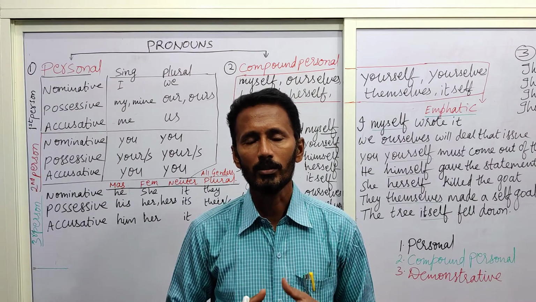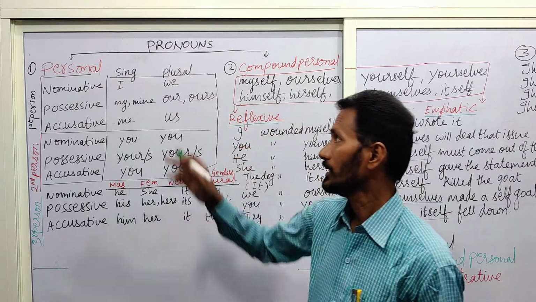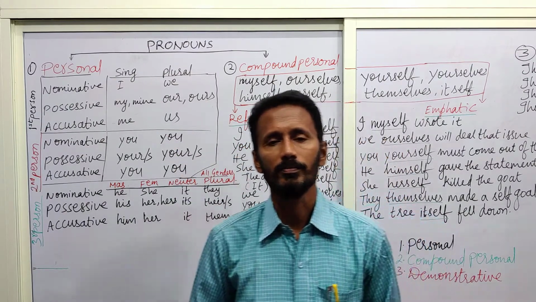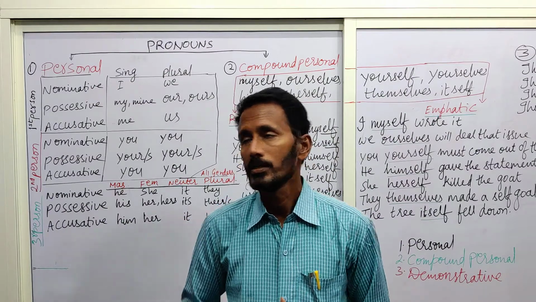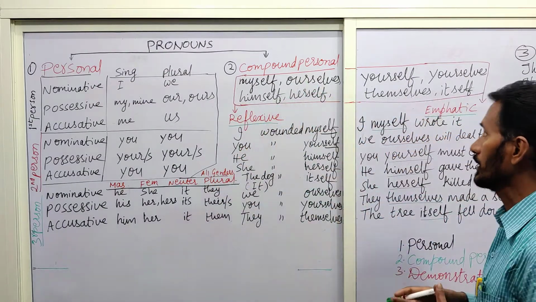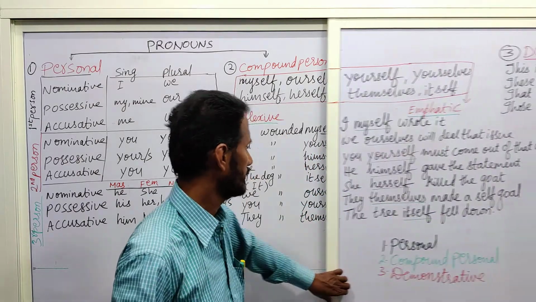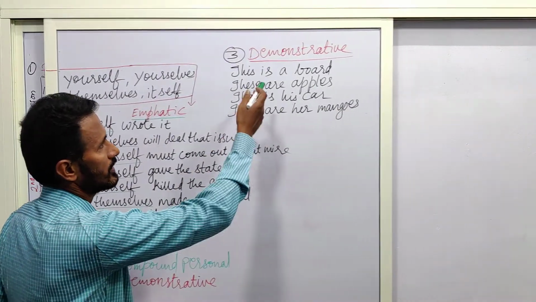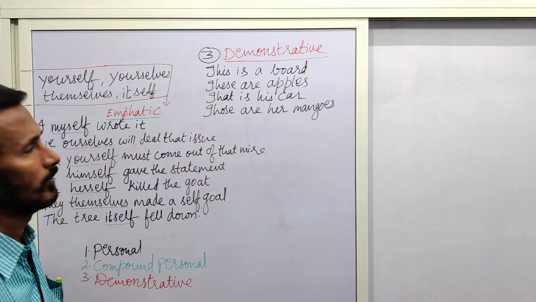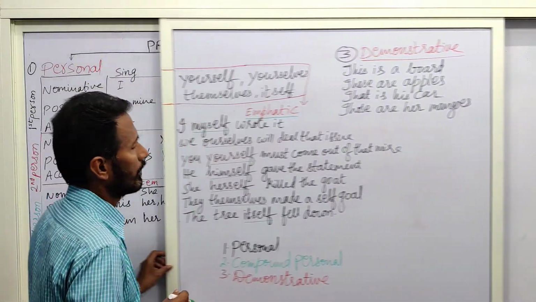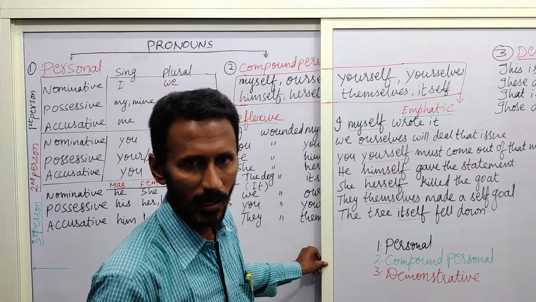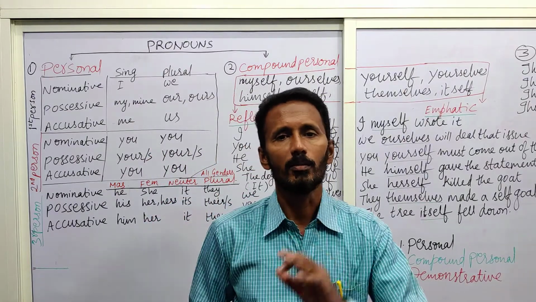The first one is called personal pronouns. The second one is compound personal pronoun. The third one is demonstrative pronoun. Let us deal in this class with these 3 pronouns.